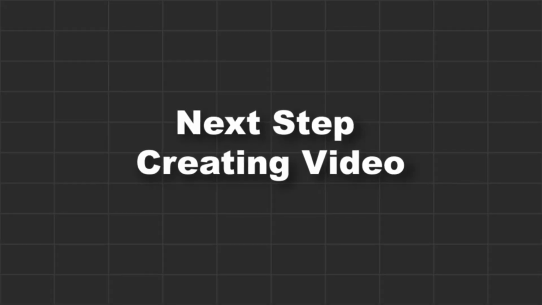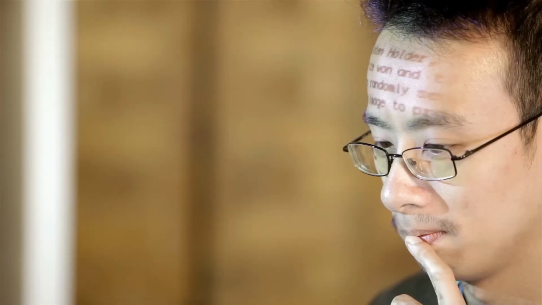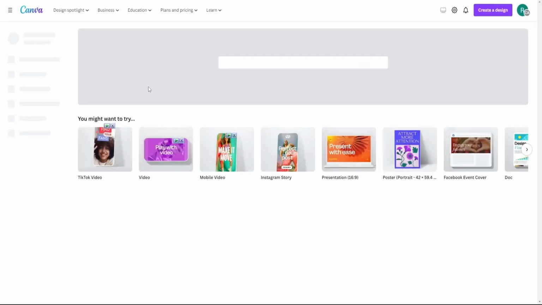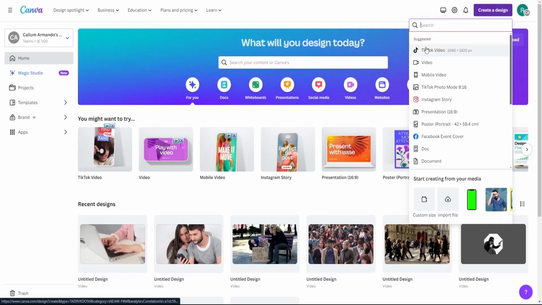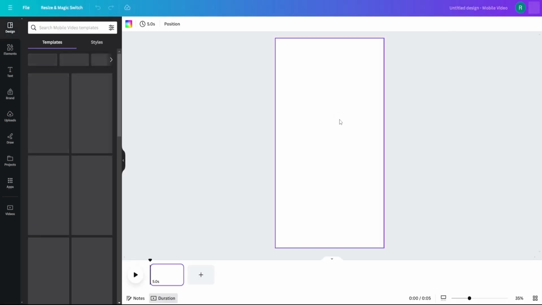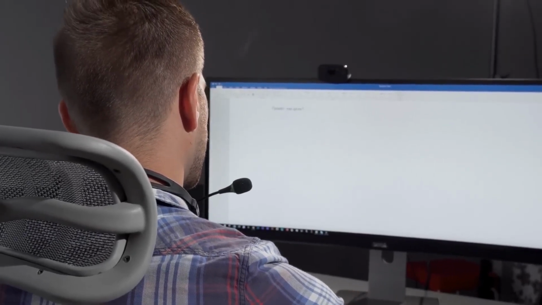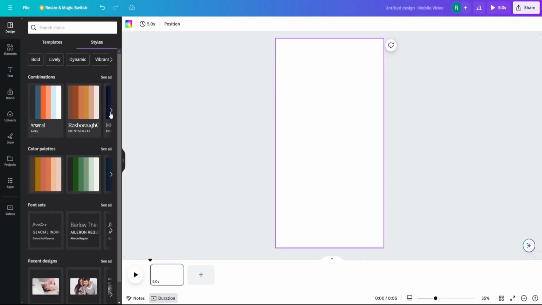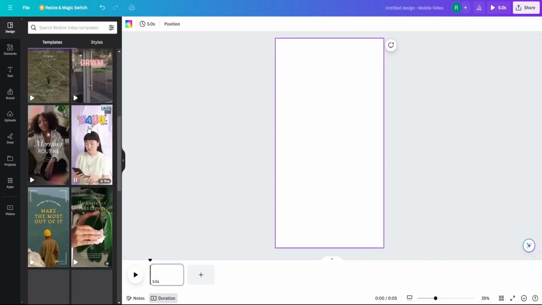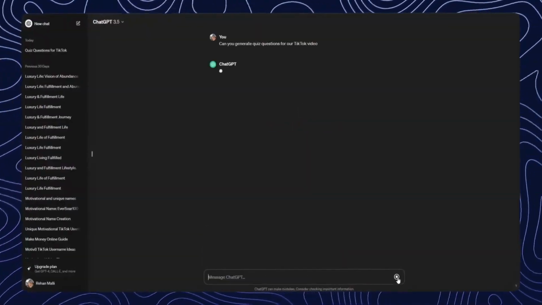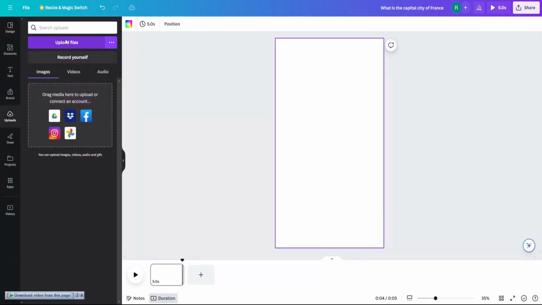Next step, creating the videos. Let's dive into video creation. This part is special because we'll be using a method called bulk create with Canva, which allows us to produce over 30 videos in just a few clicks. This feature is fantastic because it enables us to generate a lot of content without getting bogged down by tedious design work. Canva's bulk creation tool makes it easy to create multiple videos at once. So head over to Canva's website and I'll guide you through the entire process step by step. If you want to personalize your designs for your TikTok page, you can always adjust the topics using ChatGPT. Get ready to explore all the exciting things we can do with Canva's bulk create feature.